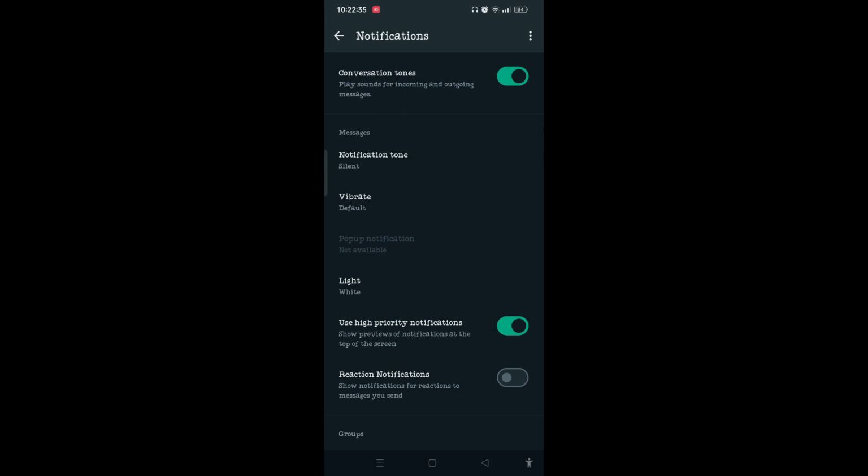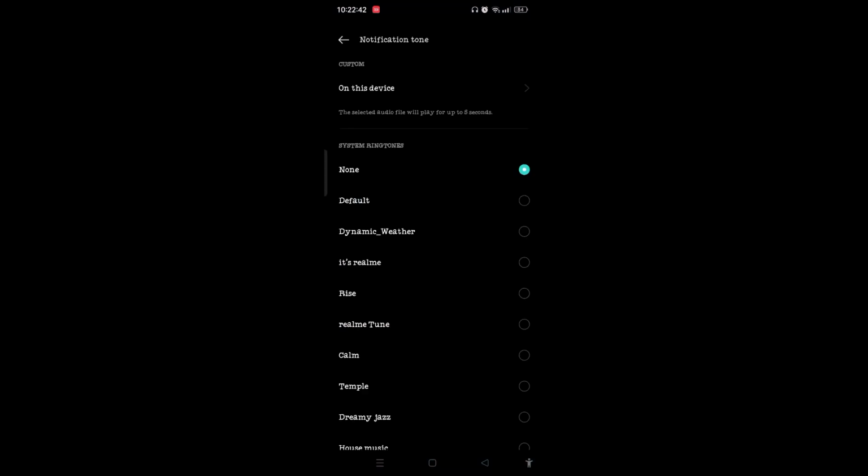Under the messages, you can see the notification tone. You simply need to tap on it. You can simply choose any one of the notification tones so that you can get the notification from WhatsApp and hear the sound of that notification. Suppose let me choose this option, and the notification tone has been set to the default.